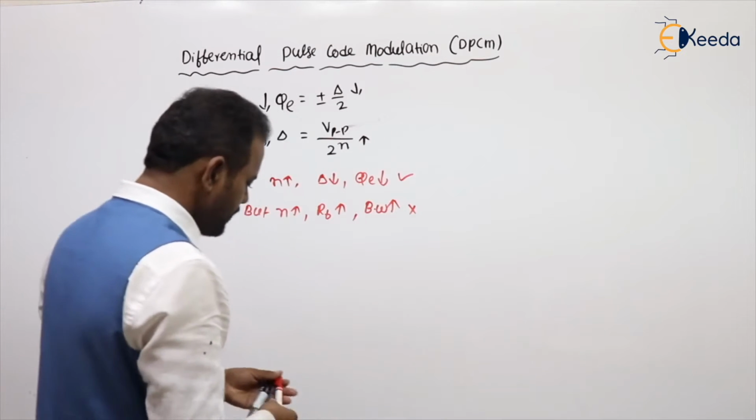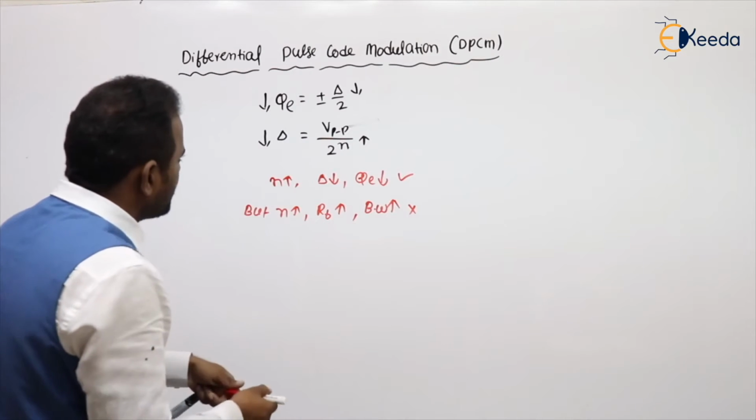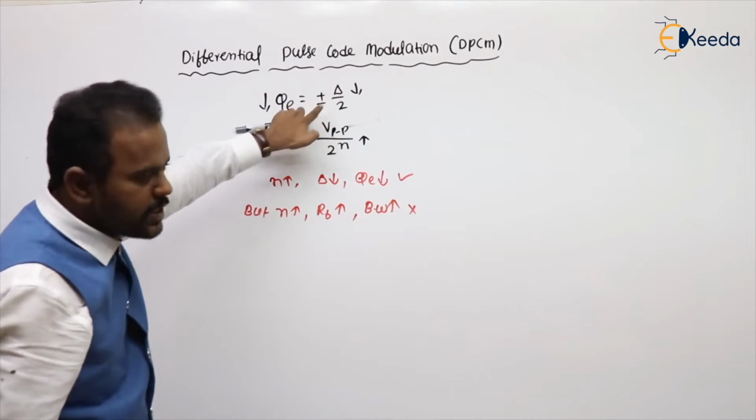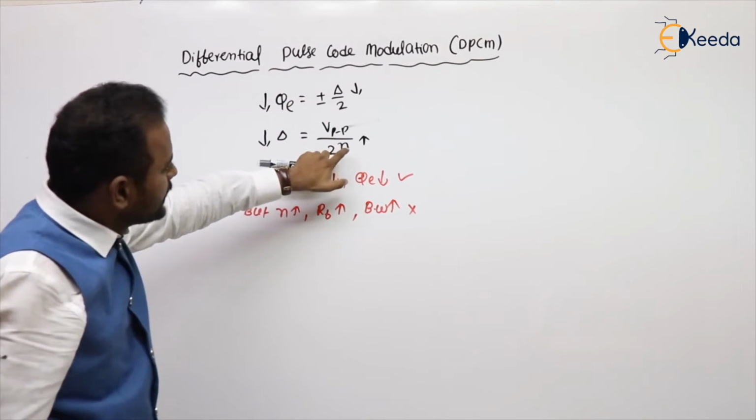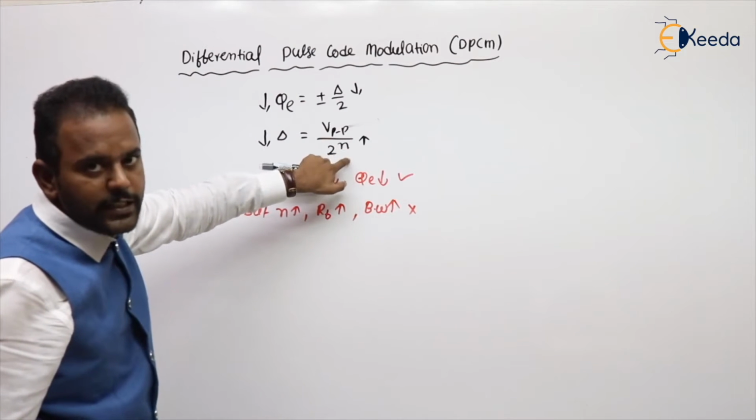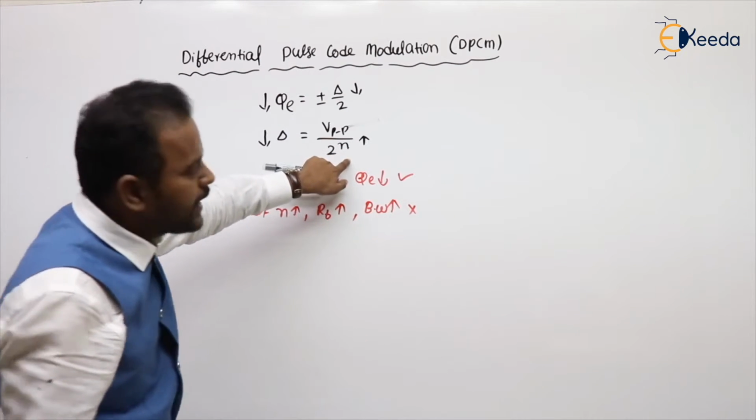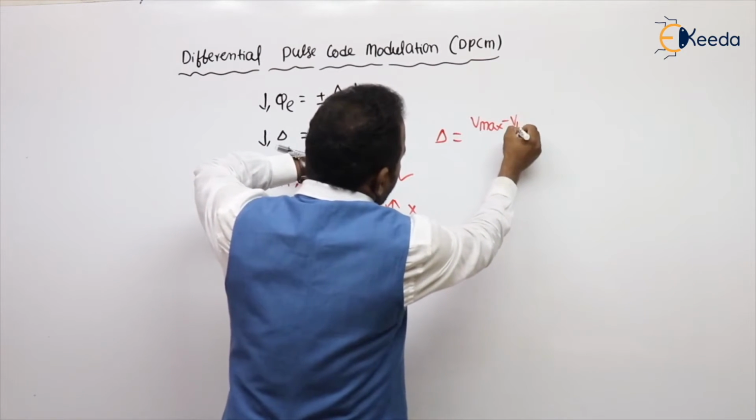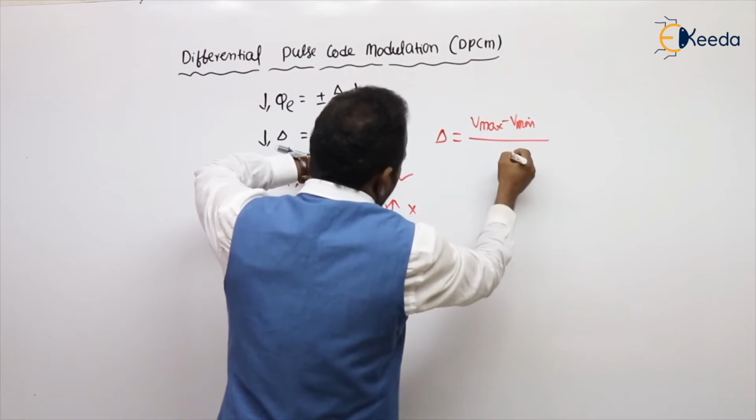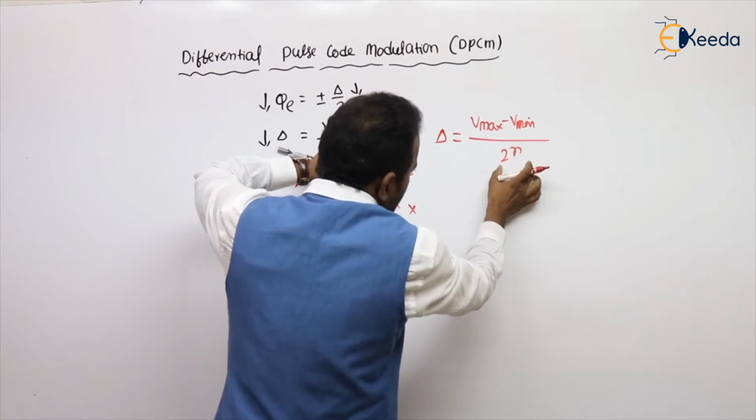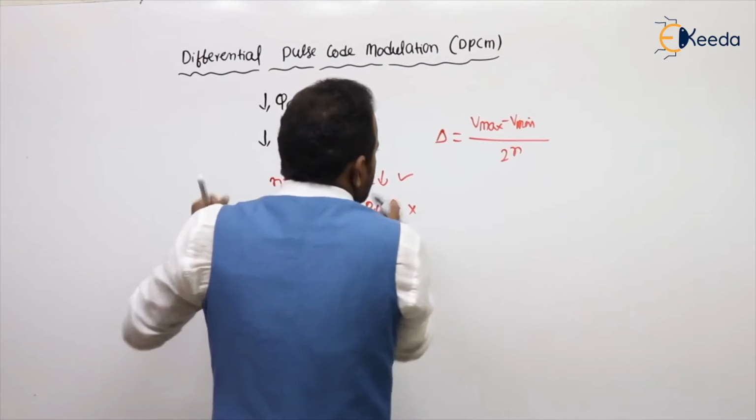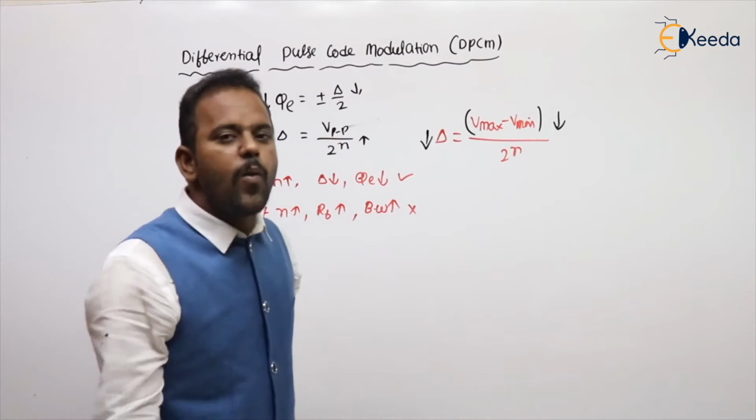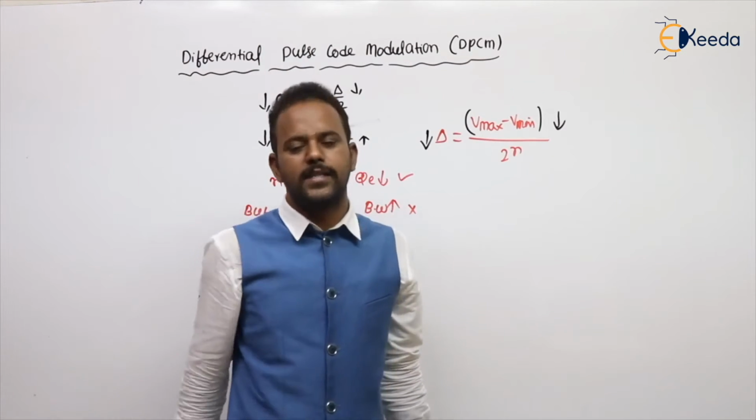See, here what we are doing is, to decrease the quantization error, anyhow delta, the step size, has to decrease. To decrease the step size, if we are touching n, then obviously bandwidth increases. But for decrease of delta, which is nothing but Vmax minus Vmin by 2 power n, we are not touching n. To decrease the step size, here we are decreasing the dynamic range of the signal that we have to quantize.